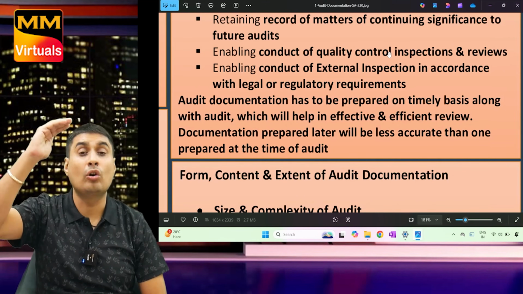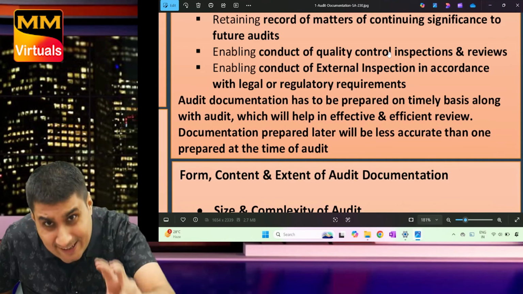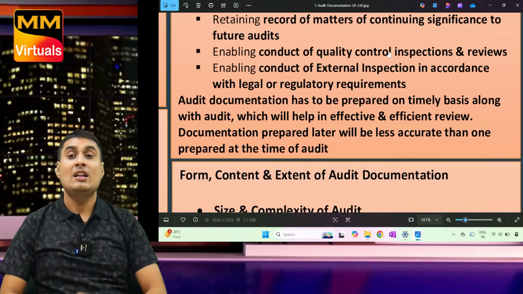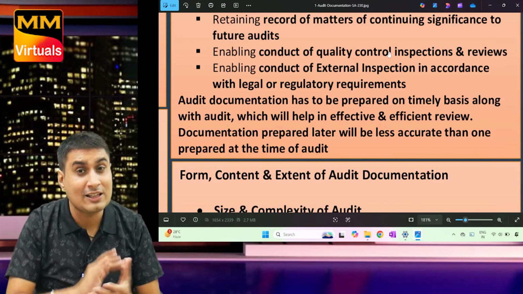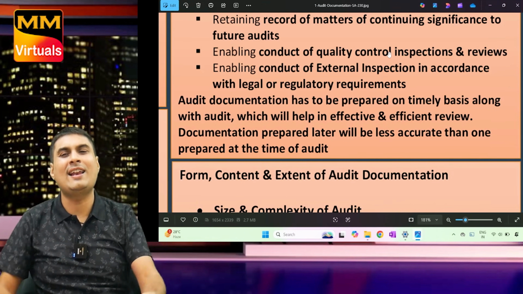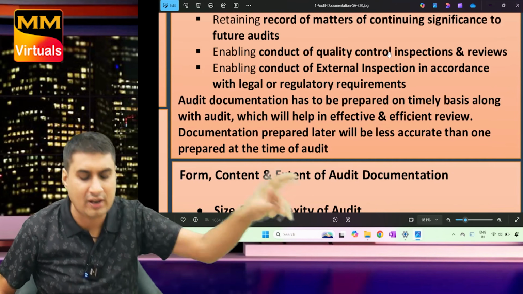Ernst & Young is a Big Four. They want their Big Four status to remain. So EY India's work is checked by EY US, Ernst & Young US. So tell me, US will check whether the work is proper. How to check? If documentation is done, they can easily rely. Ah yes, work is proper. Enabling conduct of quality control inspection and review.